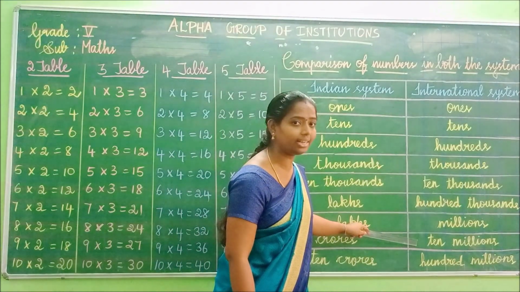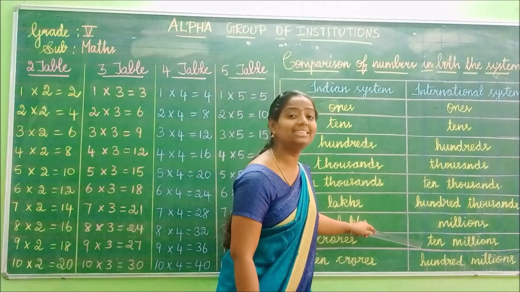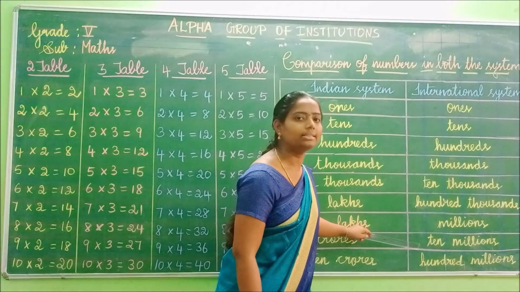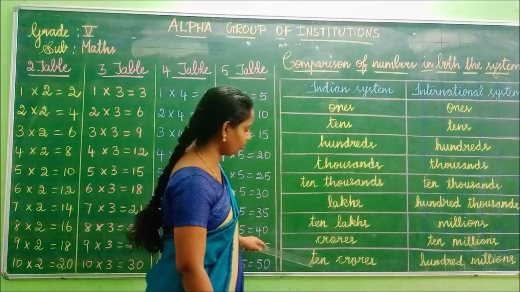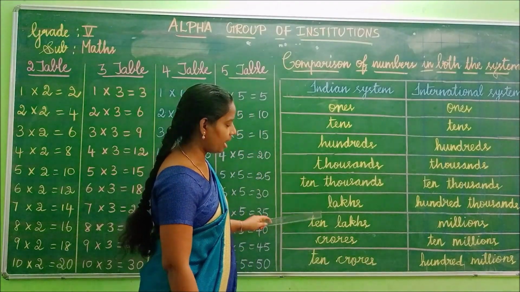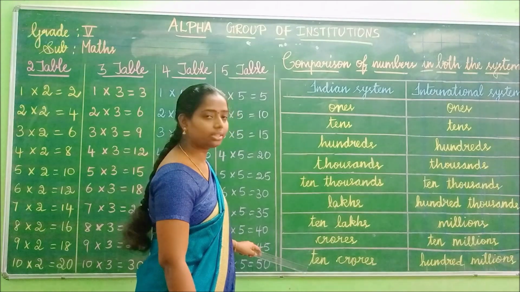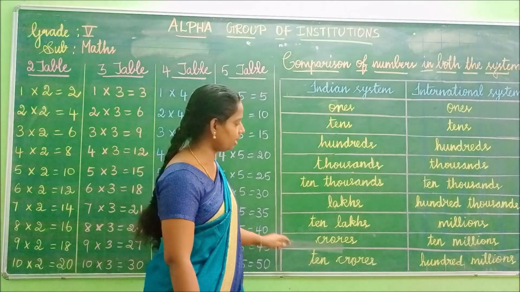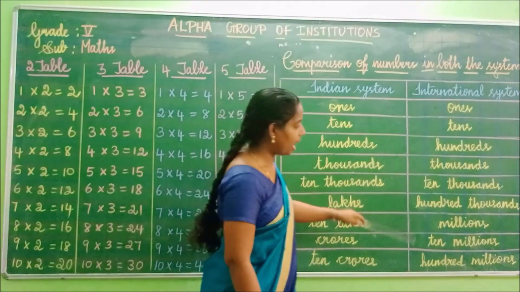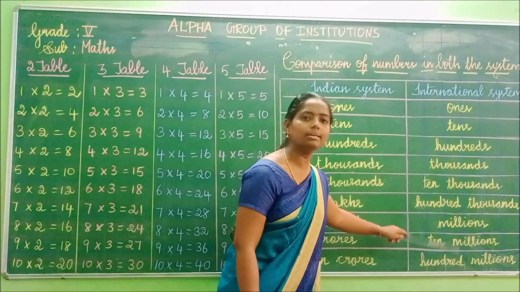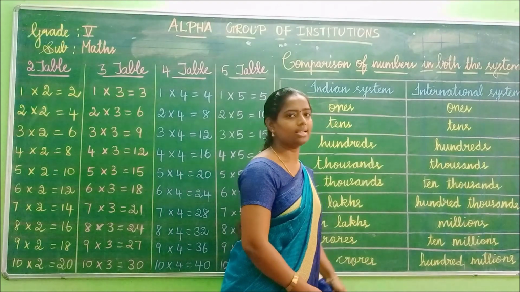And what do we have in international system? Yes, very good. 10 millions in international system. Okay. Then we move to the Indian system here. After crores, what comes? 10 crores. Okay. See, 10 crores in Indian systems. And here 100 millions in international systems.